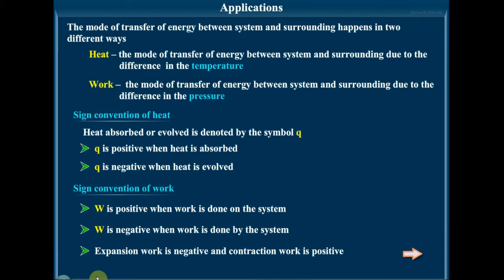Imagine a gas taken, as I've told you earlier, in a cylinder with a movable piston. If the piston is moving up, means the gas is undergoing expansion. So during expansion, the work is taken as negative. And if the piston is moving downwards, means work is done on the system. That is contraction work, and contraction work is positive.